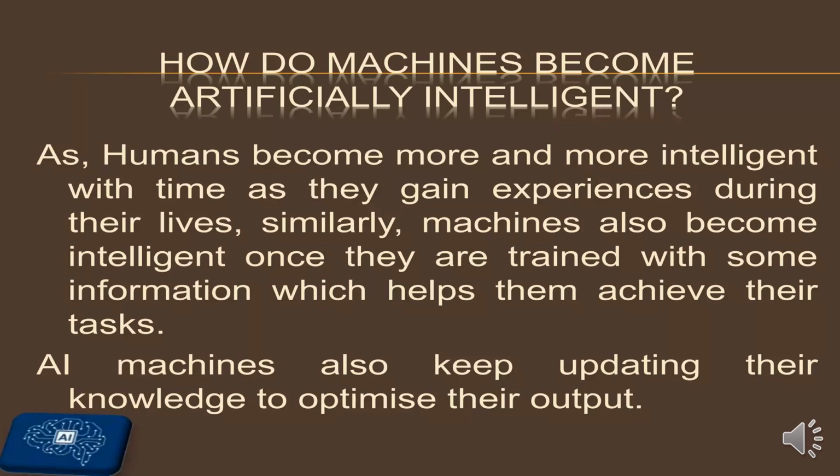So it means we have to make the machine intelligent. For making the machine intelligent, we have to feed it with data, which is food for the machine. And when the data is fed to the machine, it has to be trained by using an algorithm. And once the machine is trained, then it becomes capable of working in a desired manner.